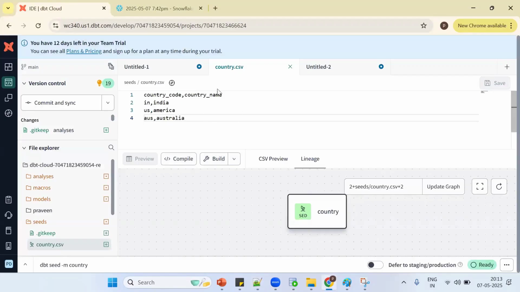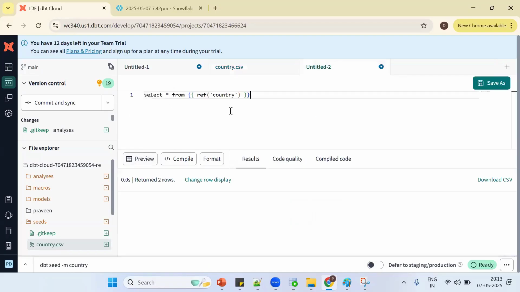Now how do we access this in DBT? By using the ref function. On top of the ref function, can you create a seed model? Yes or no? On top of it, can you create a model? Yes, we can.